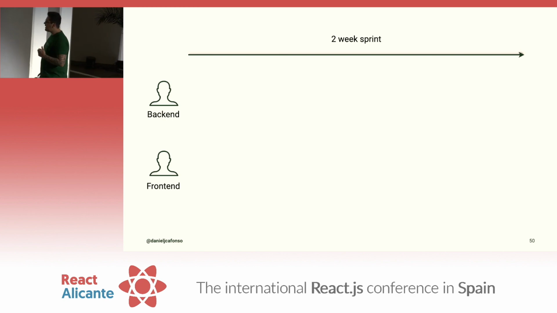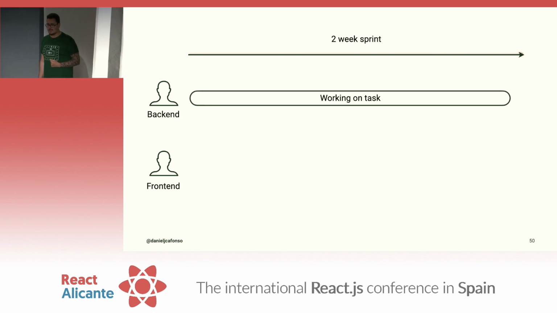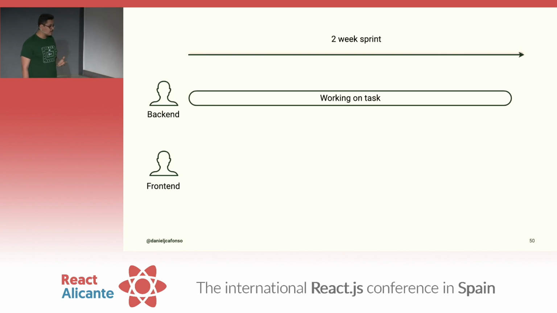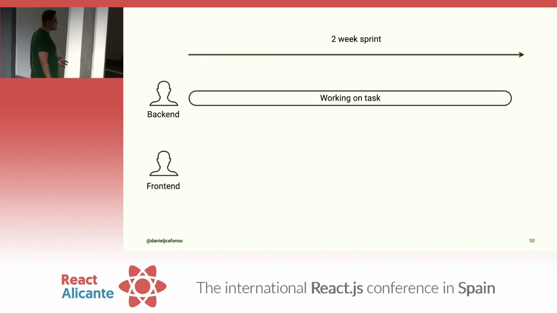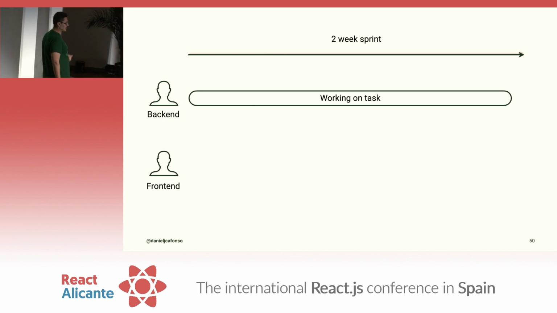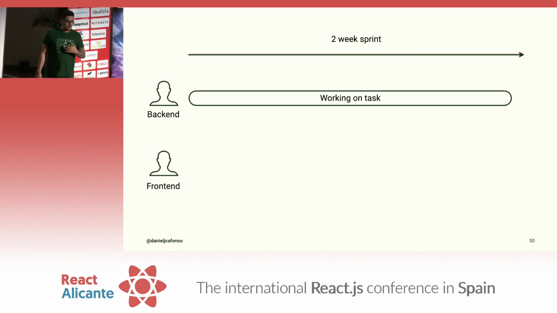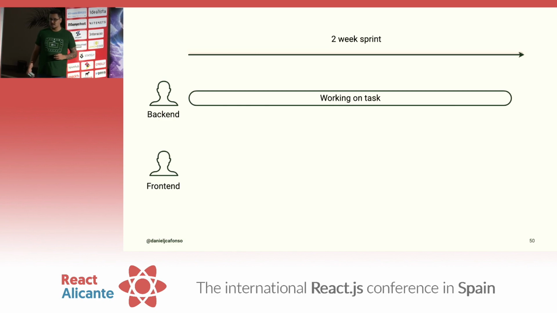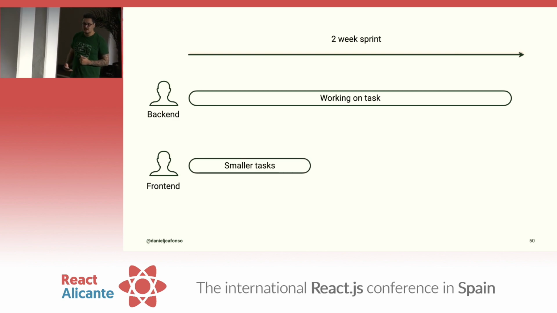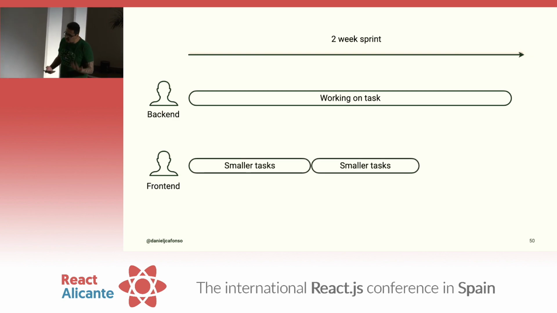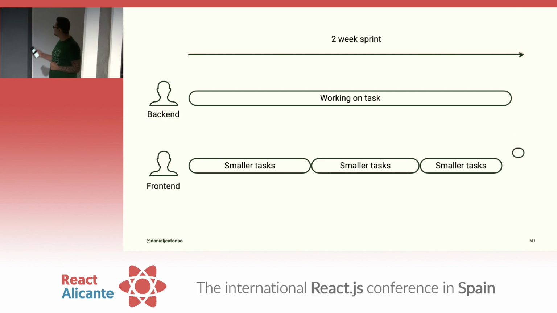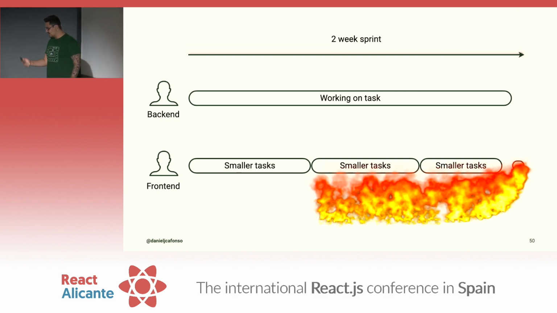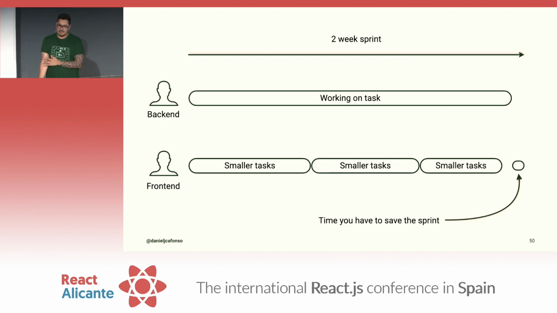What would happen would be that my team on the back-end would take all that time building the API. Well, it's not their fault. There's complexity to these things. They need the time to do these things with quality. There's responsibilities. There's a bunch of stuff that comes into it. But what this meant for us as front-end was that while we were waiting for that, we could not work on the main focus. And so we had to do smaller tasks, and more small tasks. And then at the end of the sprint, there was this little thing. What's this little thing? It's the time we had to save the sprint.